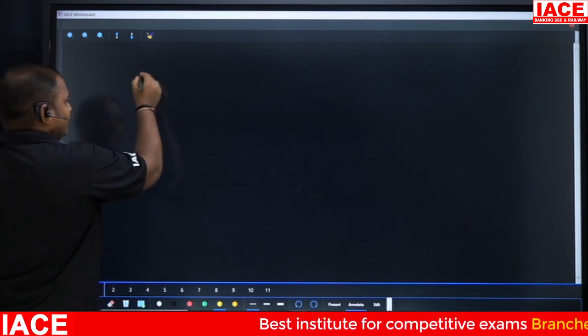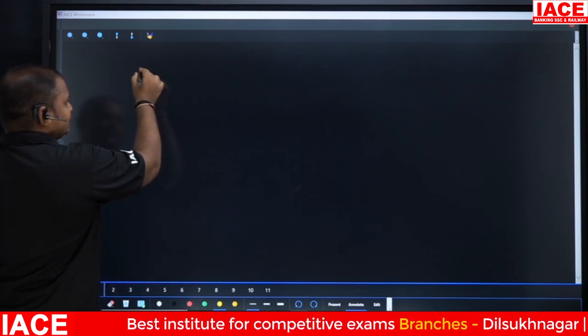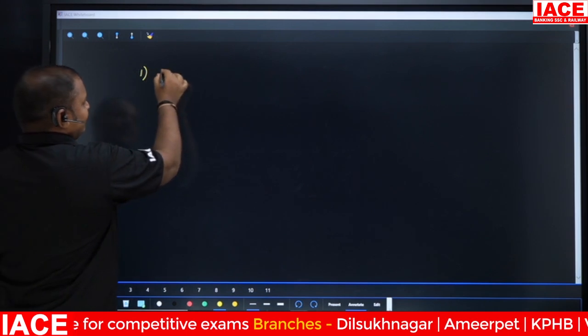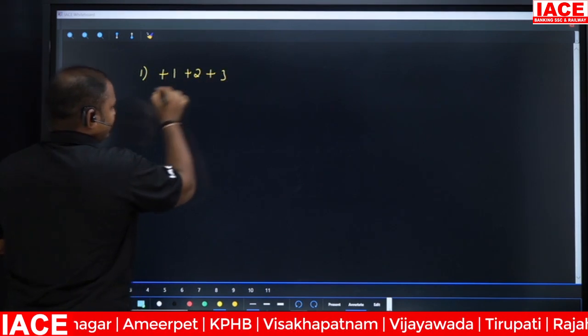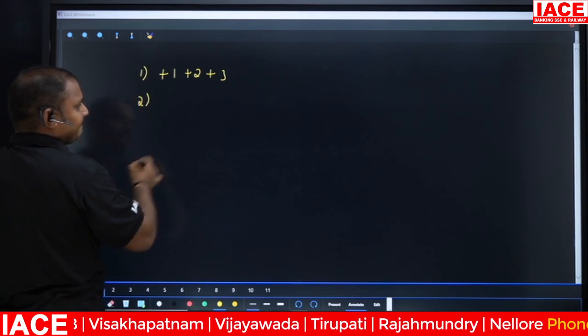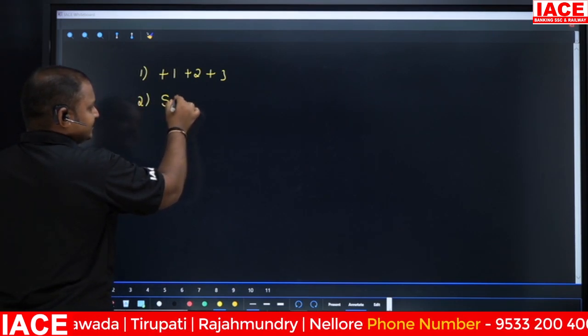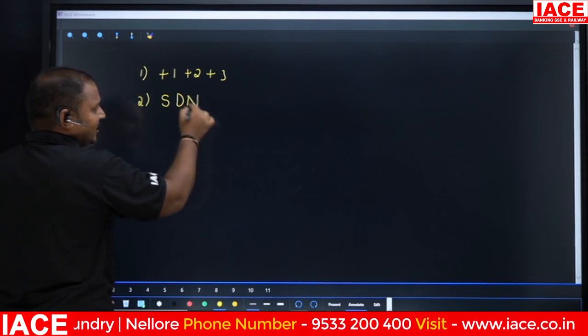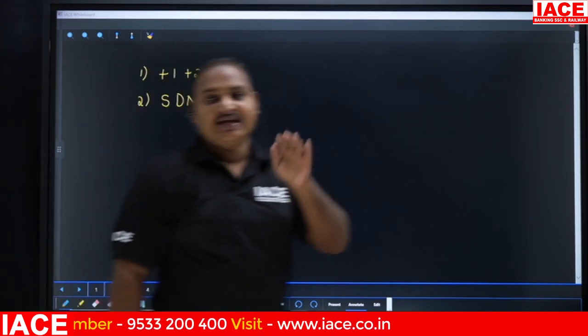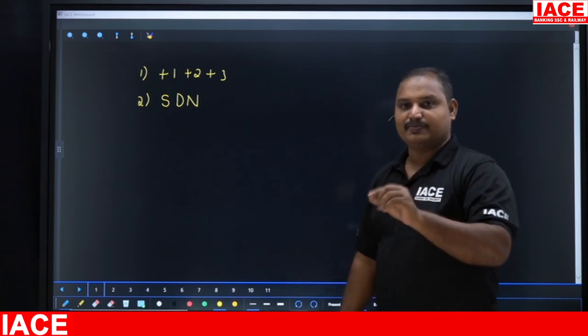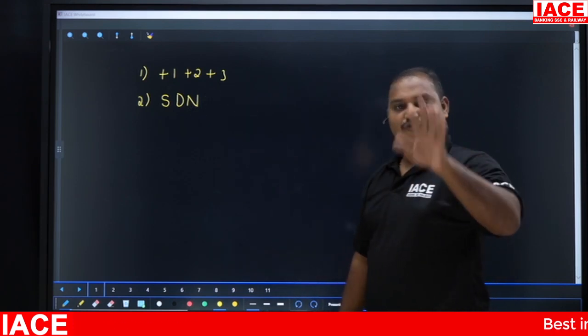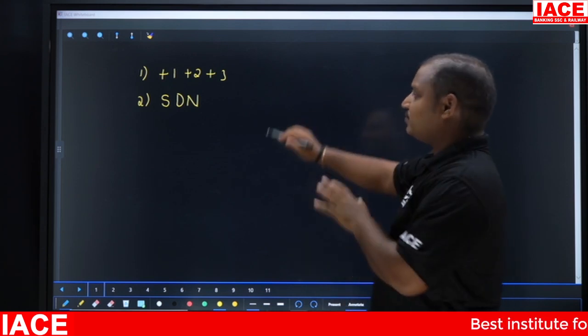First, we have already discussed one of the logics: plus 1, plus 2, plus 3. The second one is SDN, single digit number. This is very important. In recent exams, this single digit number concept has been in full flow. So how are they going to form this question?